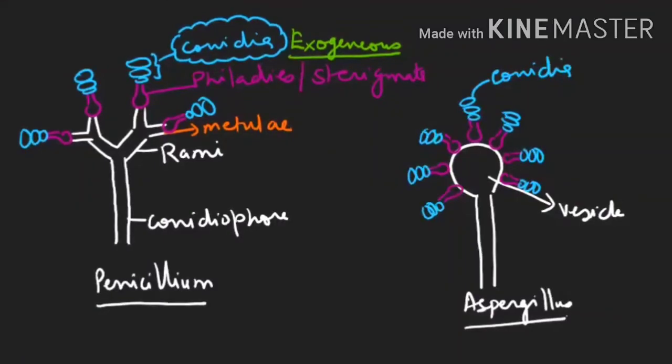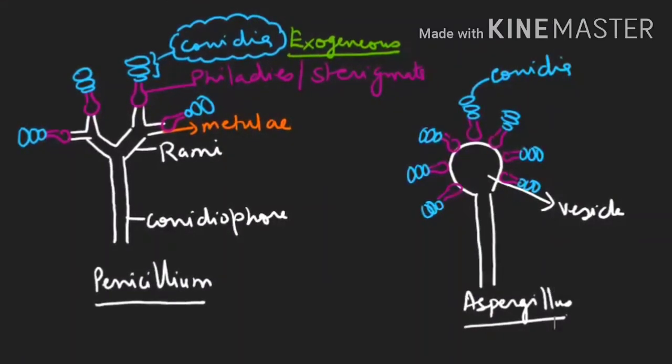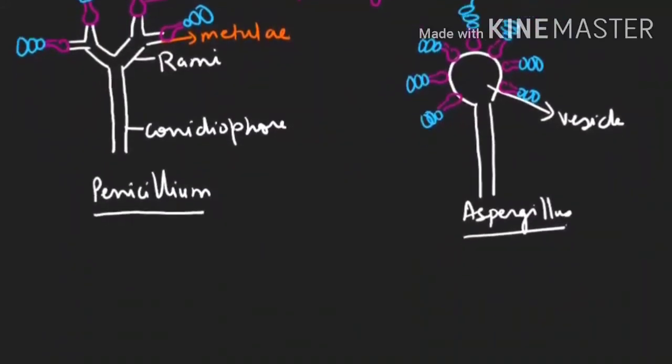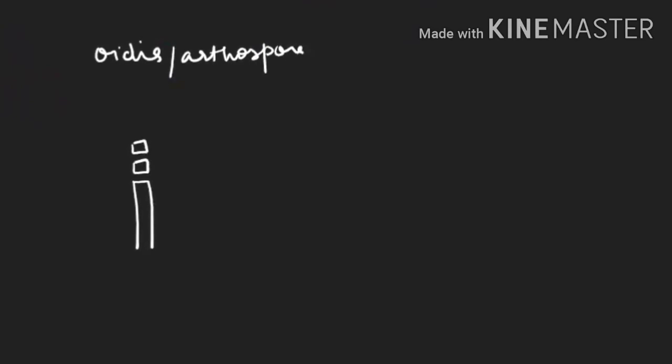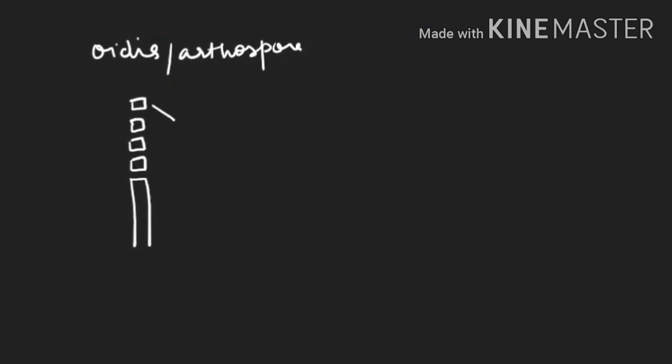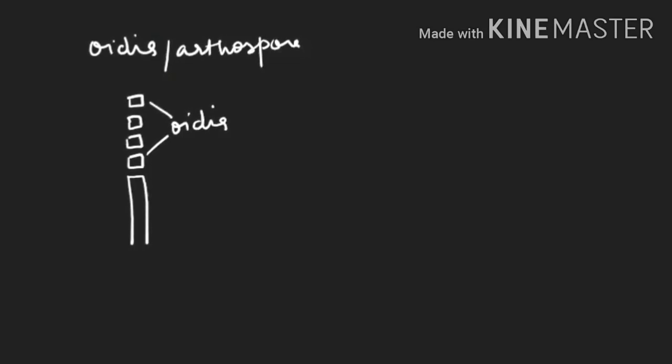Now see next, oidia and arthrospores. Oidia, also known as arthrospores. This is your hypha, and the tip of the hypha is producing cells which are of the same size. By seeing the cells, you cannot identify which is young and which is old. So they are of the same size, and we call them oidia. This is another type of spore.